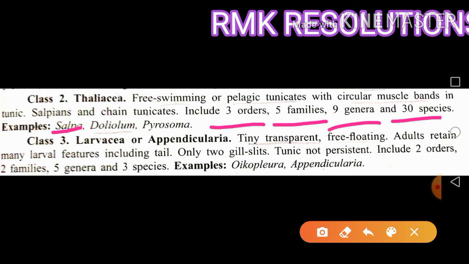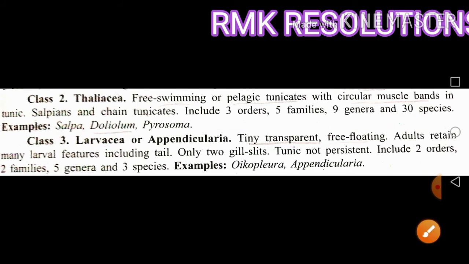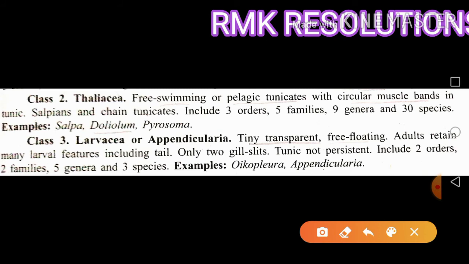Then the third class of the Urochordata is Larvacea. The animals in this class are tiny, transparent, free floating animals. The adults retain many larval features, including the tail.